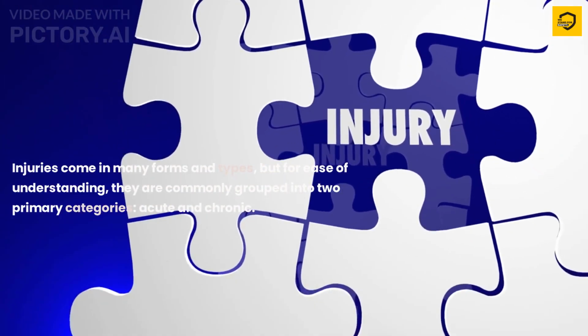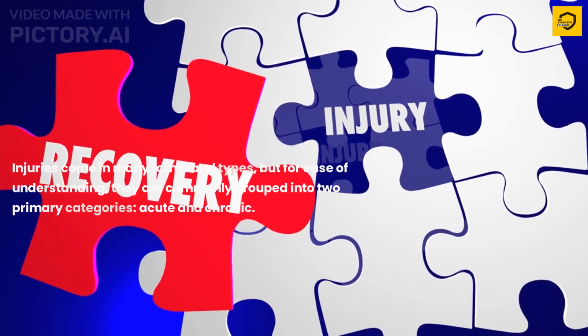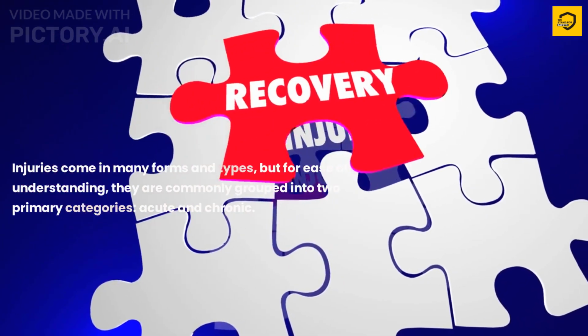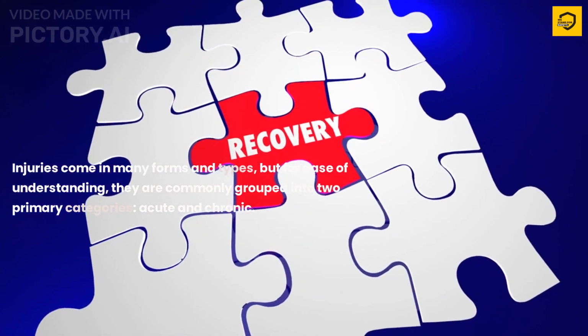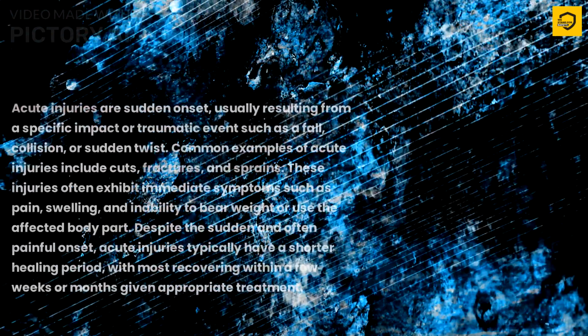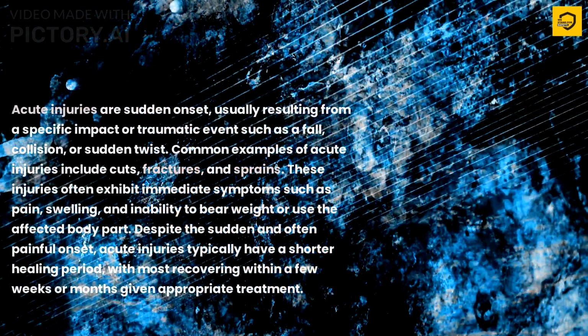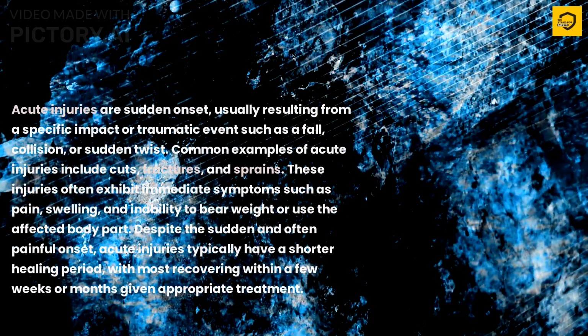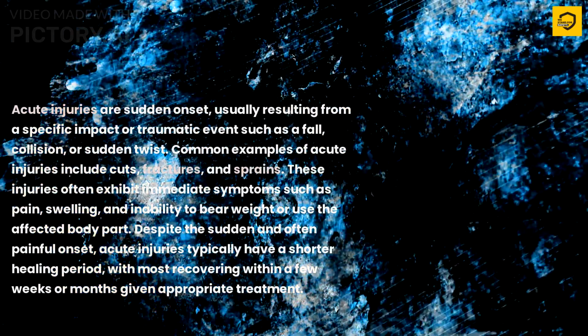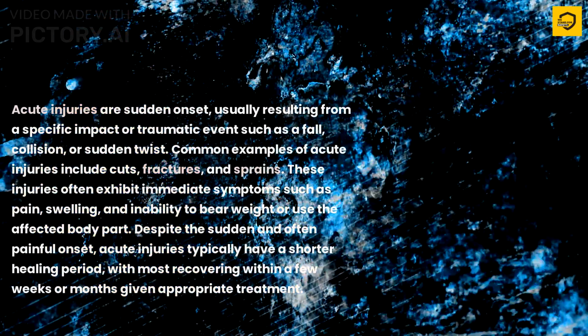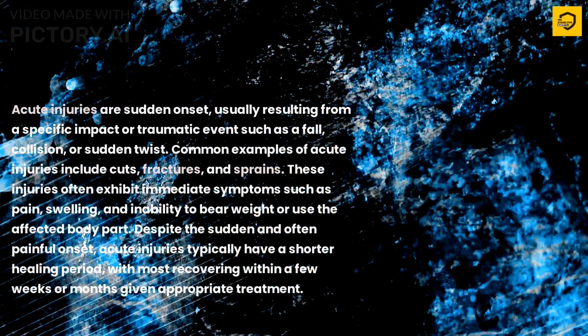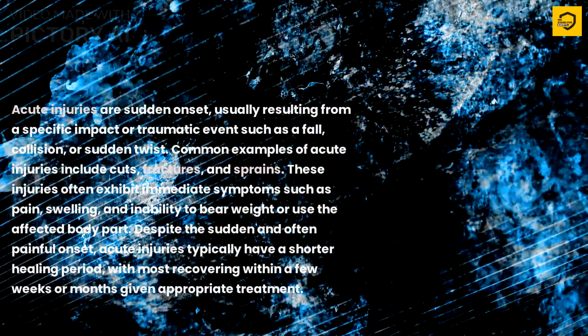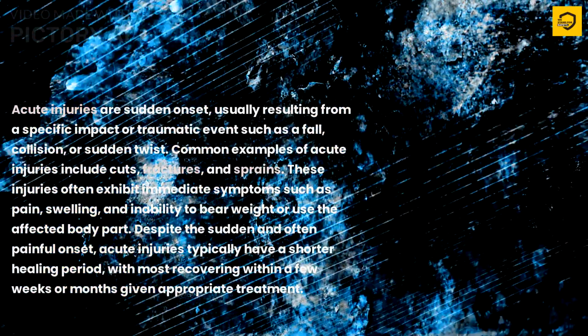Injuries come in many forms and types, but for ease of understanding, they are commonly grouped into two primary categories: acute and chronic. Acute injuries are sudden onset, usually resulting from a specific impact or traumatic event such as a fall, collision, or sudden twist. Common examples of acute injuries include cuts, fractures, and sprains.